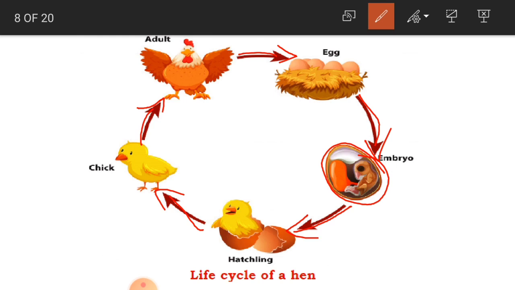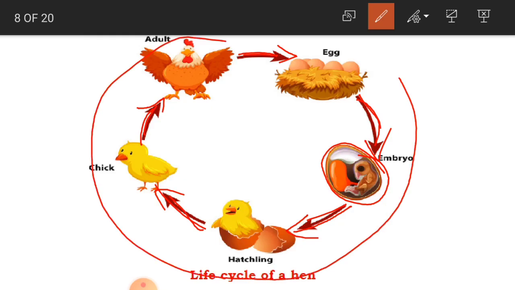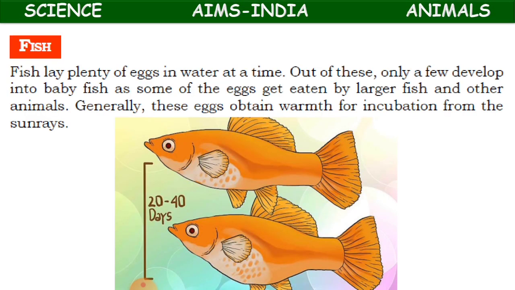Why do we call it a life cycle, children? This is a repeating process. See here, it is just repeated. These eggs again become adults, and again this adult hen is going to lay eggs, and through these eggs another adult hen is produced. So it is just like a cycle, like a rotation. That is why we call it a life cycle. Clear, children?